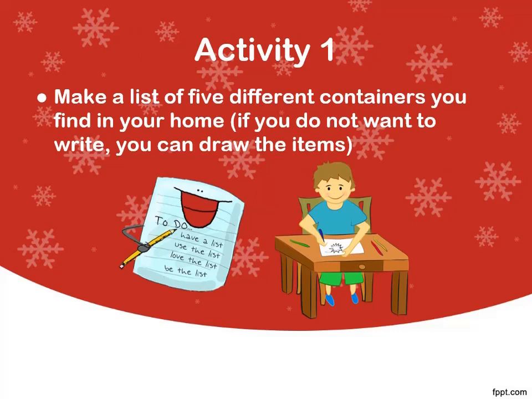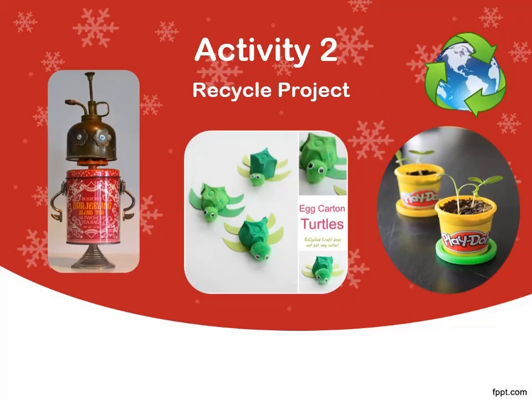For the first activity, you have to make a list of 5 different containers that you see in your home. If you do not want to write the names, you may draw these containers. Once you have done this, think and let me know in which room of the house did you find most of the containers? Were these in a particular room? Which room was this?